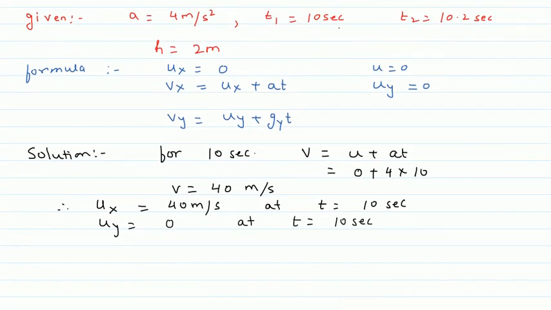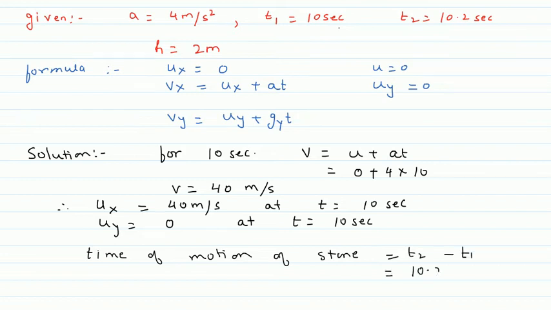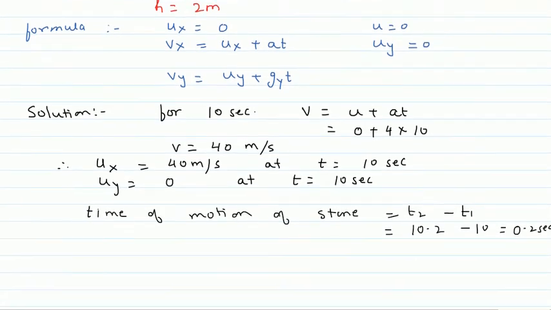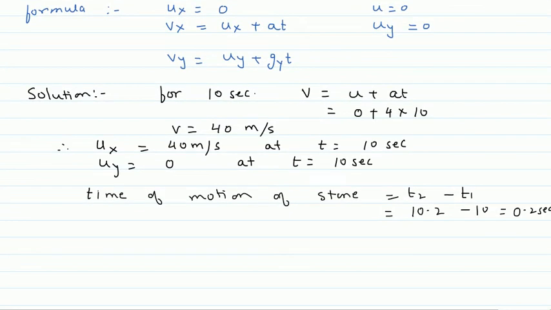Now the time of motion of the stone is t2 minus t1, that is 10.2 minus 10 seconds, that is 0.2 second. So now we calculate the horizontal velocity as well as the vertical velocity. So Vx is equal to Ux plus Gxt.